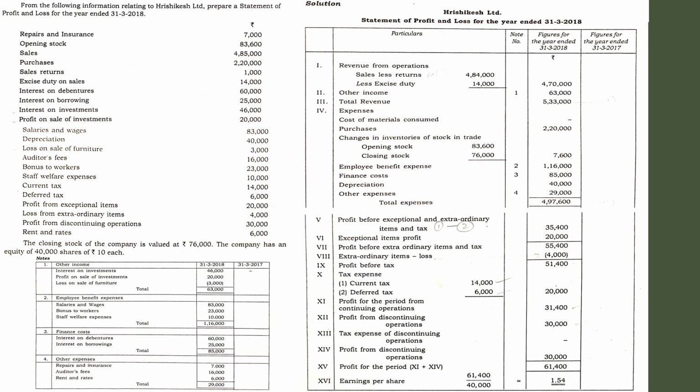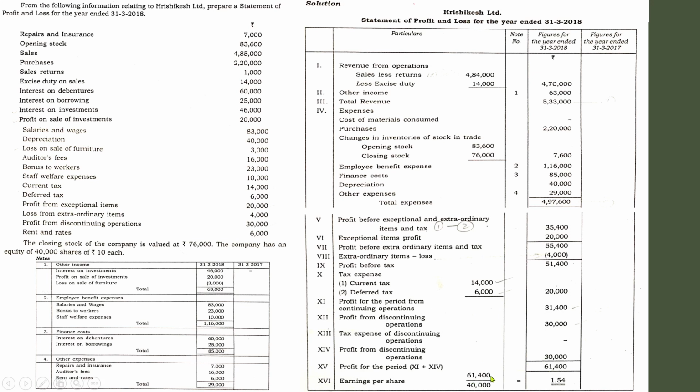Since there is no information regarding any of these items, we can directly take 61,400, because while discussing the format of the statement of profit and loss, we have learned an equation for finding the net profit available to equity shareholders. That equation is applicable only under conditions where preference dividend, debenture interest, such kinds of items are available in the question. In that case only you need to use that equation. Otherwise you can directly take 61,400.